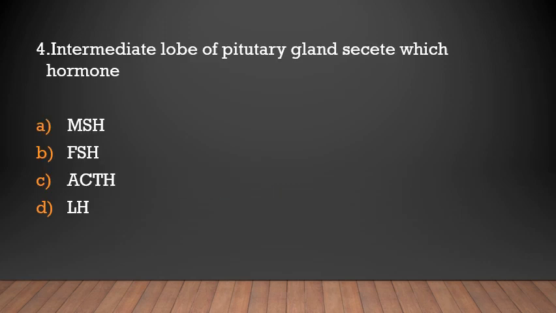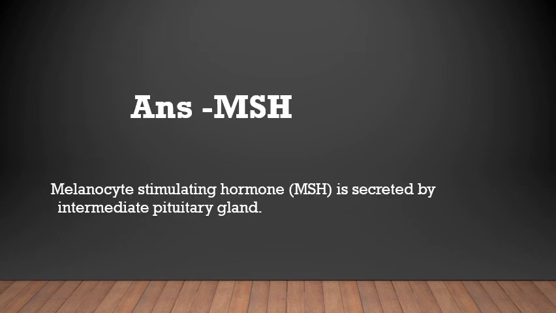Intermediate lobe of pituitary gland secretes which hormone? MSH, FSH, ACTH, LH. MSH. Melanocyte stimulating hormone is secreted by intermediate lobe of pituitary gland.